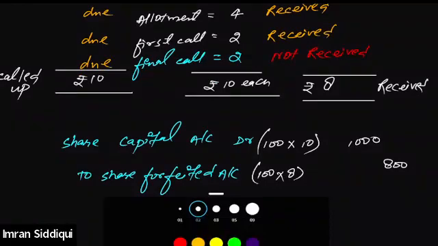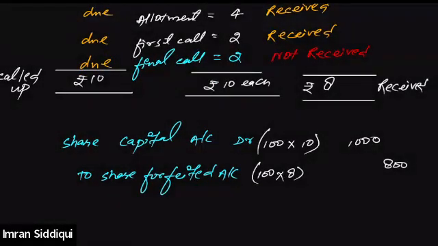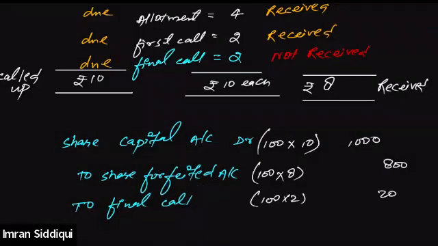Okay. Then finally we'll write down. Tell me which installment he did not pay. He did not pay the final call, right? So we can write this as to final call. How much did he not pay towards the final call? He did not pay 2 rupees per share towards the final call. That means 200.